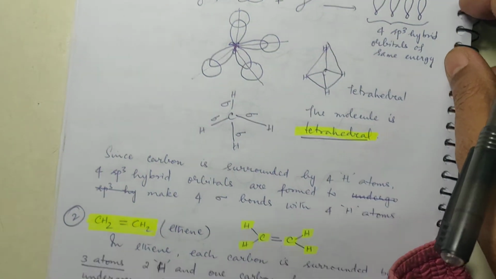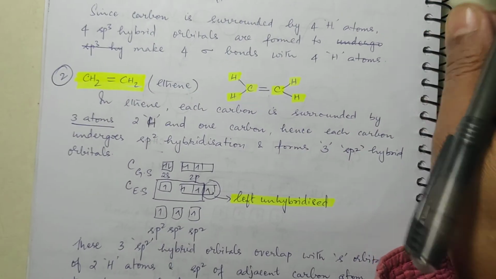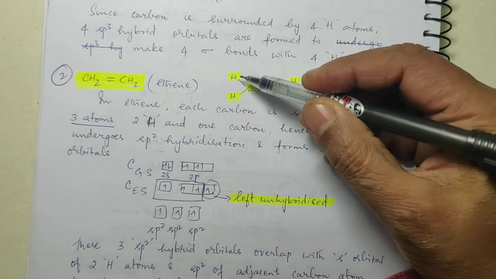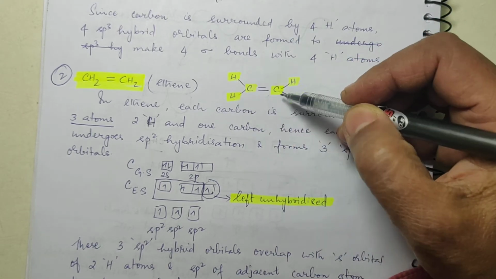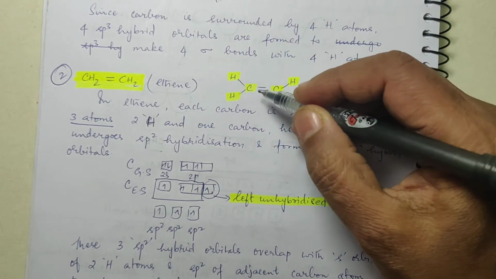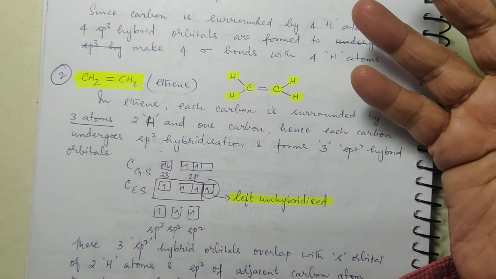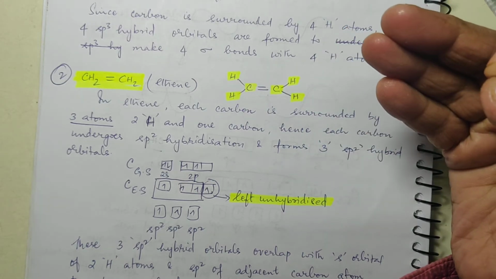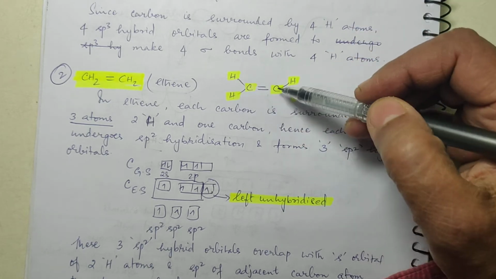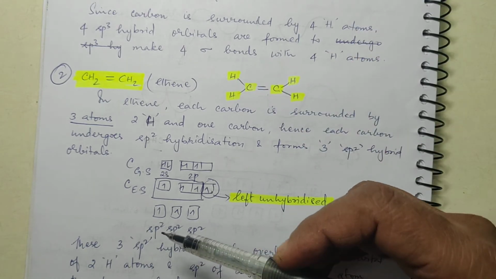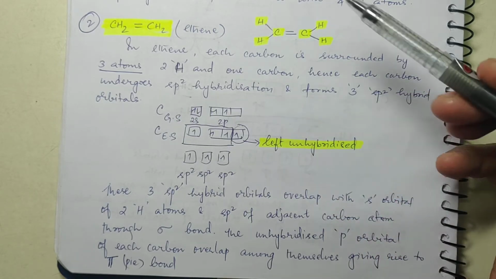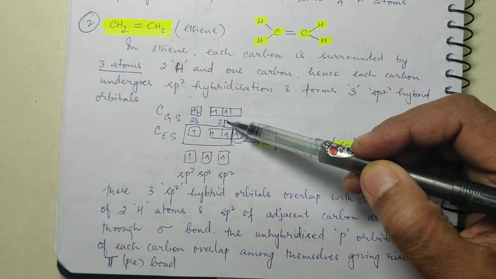These are sigma bonds. Now come to the next example, that is ethene. In this case what you see, each carbon is surrounded by 3 atoms, 1, 2 and 3. Same way this carbon is also surrounded by 1, 2 and 3. So how many hybrid orbitals are needed? Only 3 are needed, right? Only 3 hybrid orbitals are needed because 3 atoms have to be satisfied. So now look at the carbon in the ground state and in the excited state. You need to write only the valence electrons.